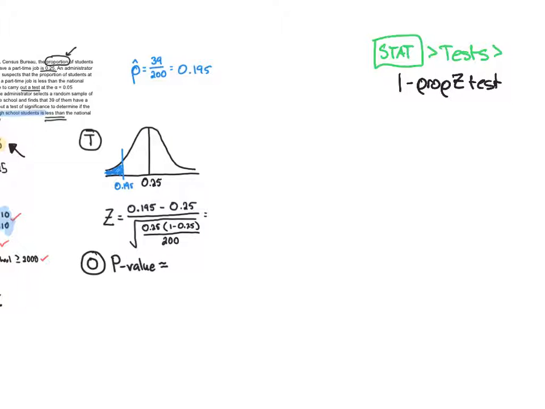Okay, so let's do it. One prop z test. What's it asking for? First thing it asks for is what is the null hypothesis proportion? In this case, let's put in 0.25. So do that with me, 0.25. X, I'm going to put in the X, that is the number of successes. That's literally how we got the number there, right? So that's the 39. The next value it asks for is N. N value, that is the sample size. Well, that's on the bottom of that fraction, the p hat that we do. So let's put in 200.